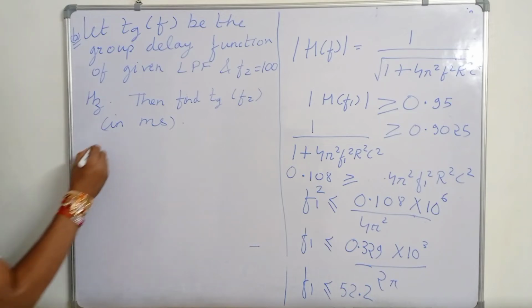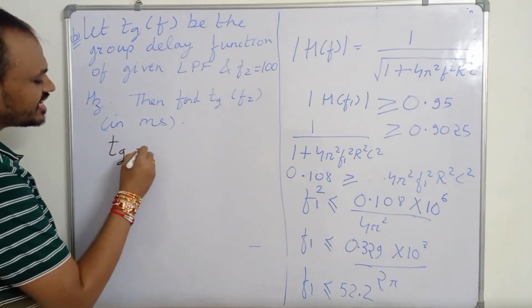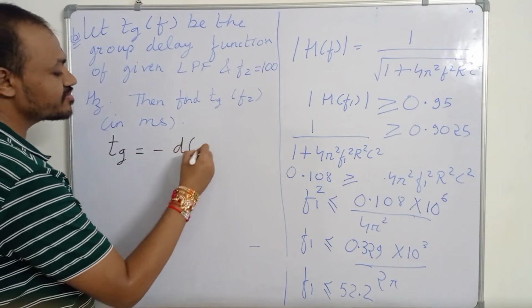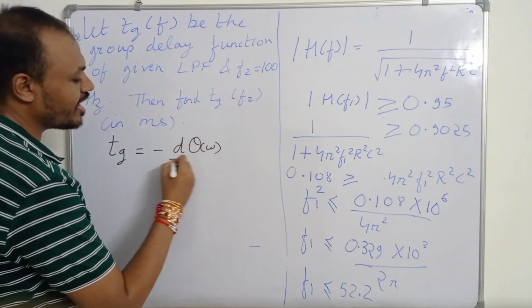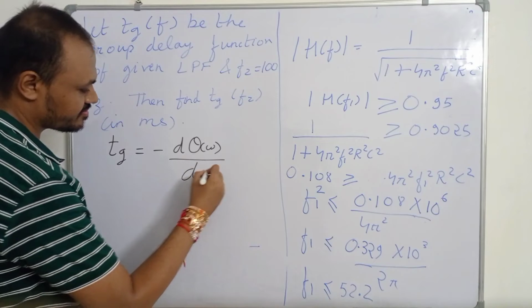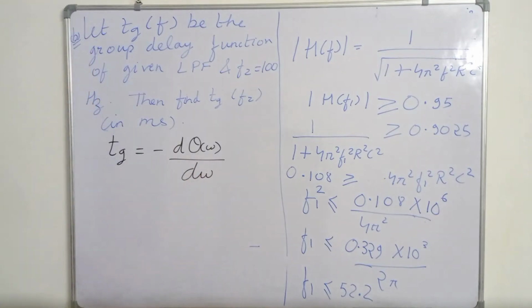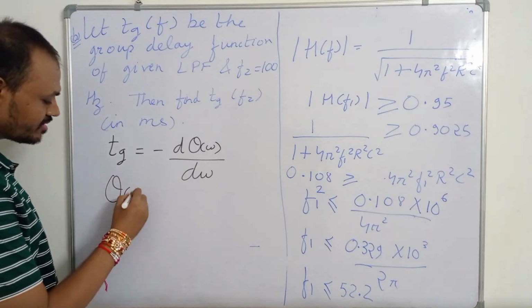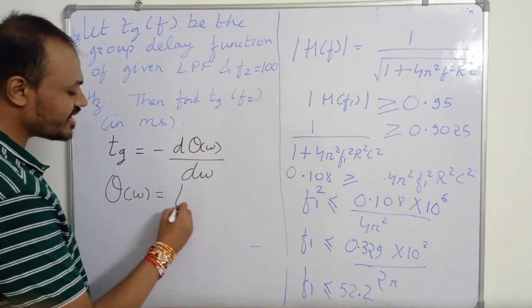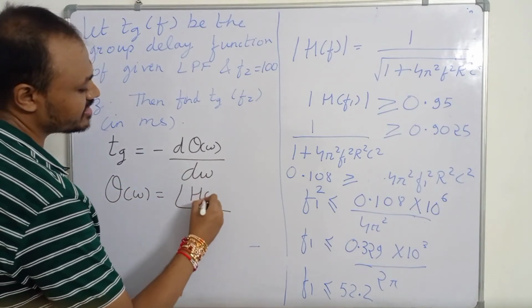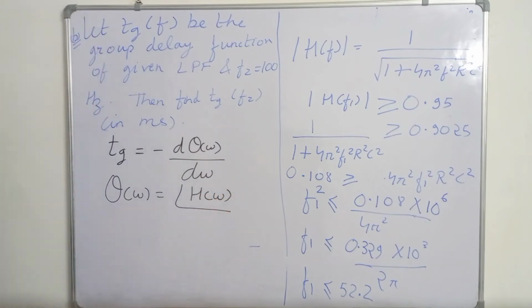The group delay is given as Tg equal to minus d theta of omega upon d omega, where theta of omega is the phase angle of the transfer function.